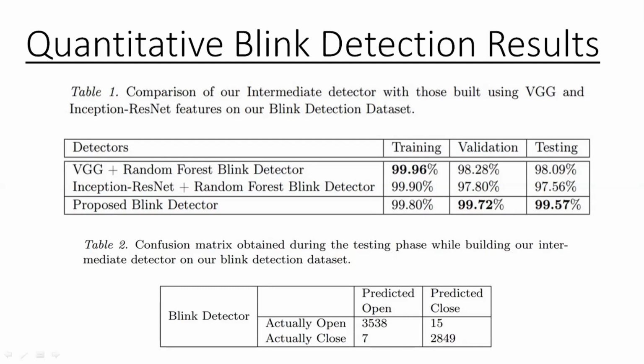Our blink detector performs better than both these baselines. If we look at the confusion matrix, only 22 images out of more than 6,000 images were misclassified.